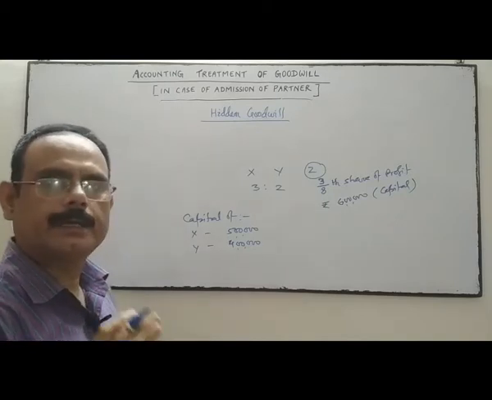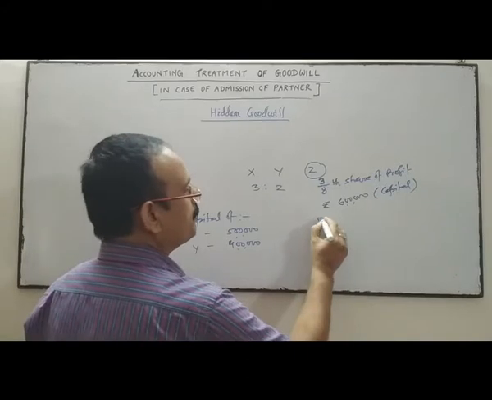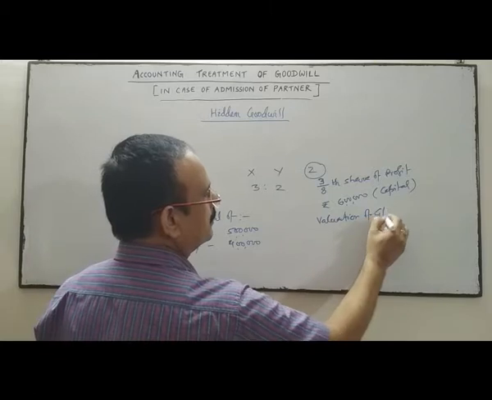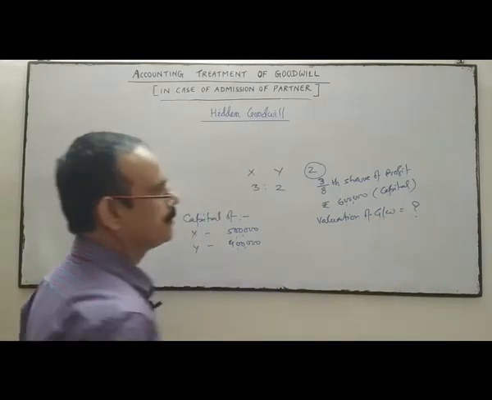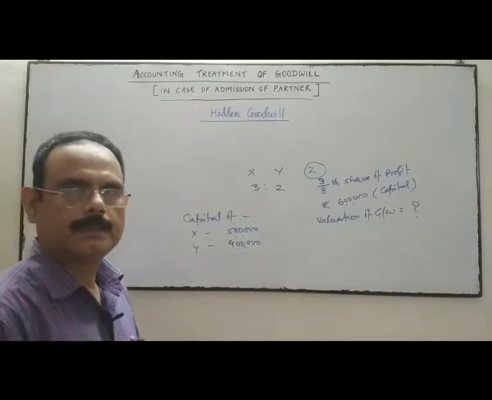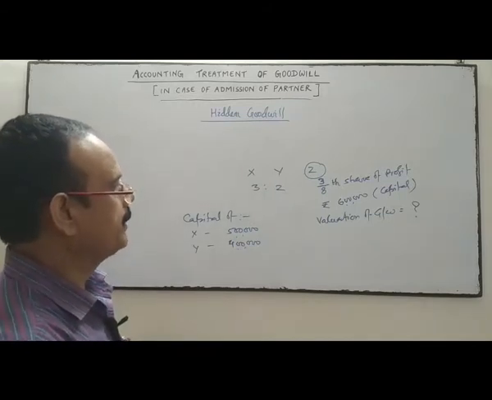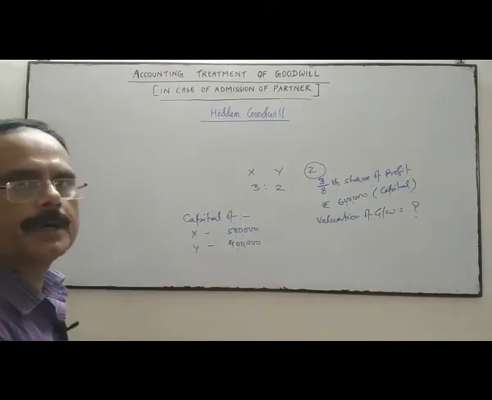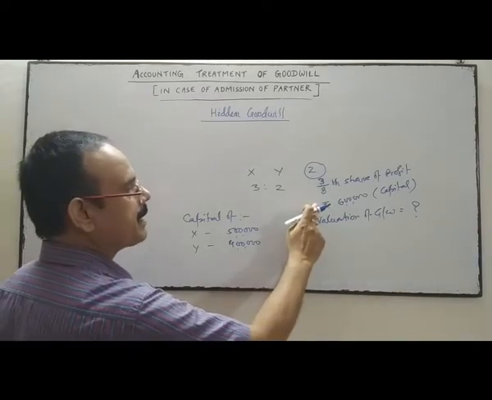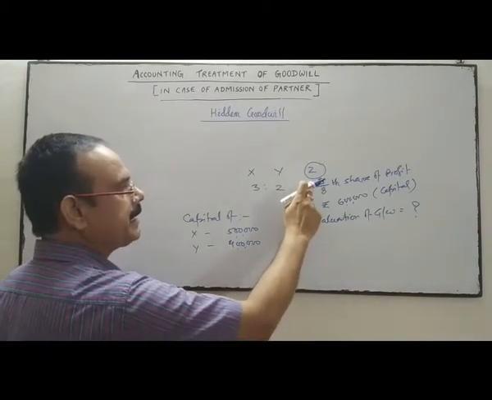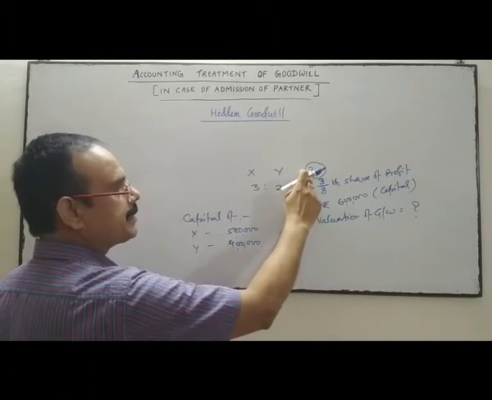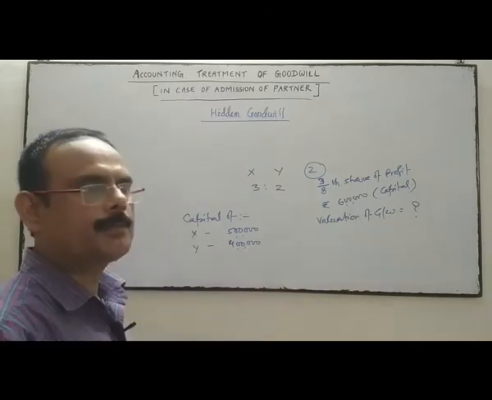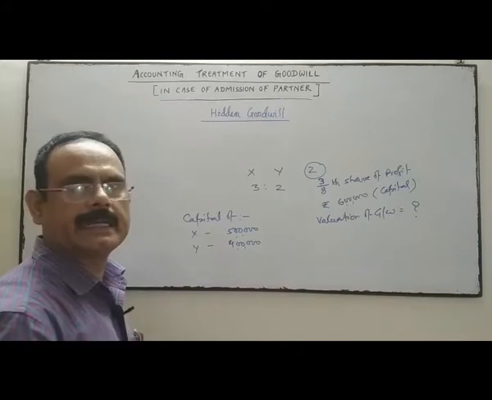In the question, valuation of goodwill is silent. No information is given. Then how will we calculate the goodwill? What we do, we find out the total capital of the firm on the basis of capital contributed by Z and his profit sharing ratio. His share of profit is 3 by 8. So for 3 by 8 share of profit, Z has given 6 lakh as capital.